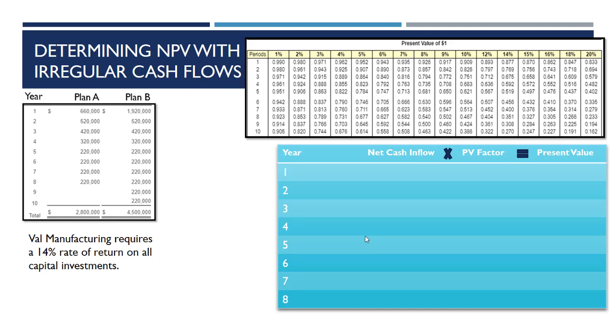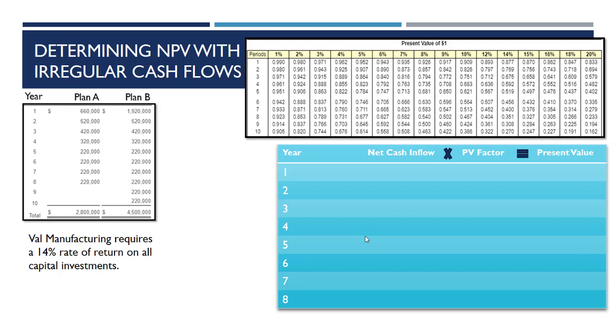Let's determine our net present value with irregular cash inflows. And for this, we can't use the present value of an annuity table, because an annuity, by definition, means that each period has to be the same exact amount of money. For something to be an annuity, you would have to get, say, $1 million a year for the next 10 years. That's an annuity. Because our cash flows are irregular, we can't use the present value of an annuity table,